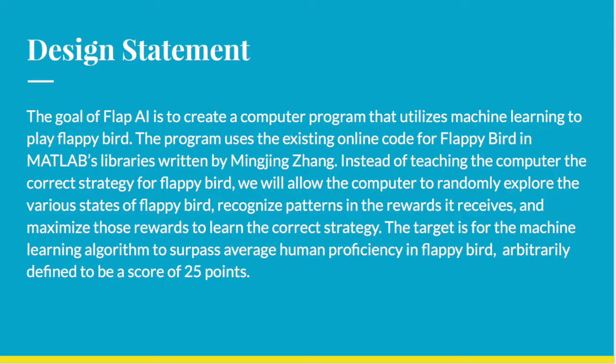Some assumptions and limitations we faced while making Flap AI include the assumption that average human proficiency is defined to be 25 pipes. In reality, many people score below this threshold. Some limitations include the propensity for the Flap AI program to accept less than ideal strategies because it learns through trial and error with the Q learning algorithm. As a result, it learns a less than perfect method of play. For example, it jumps 1 pixel above the ground, even though this is not optimal.